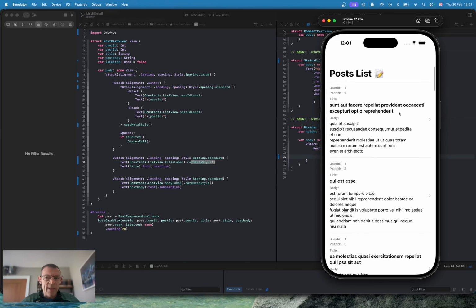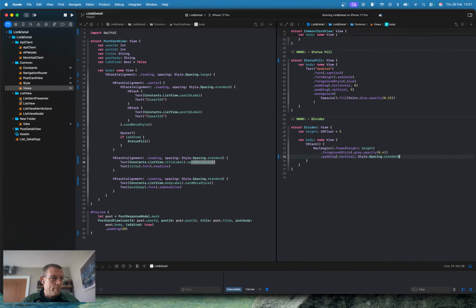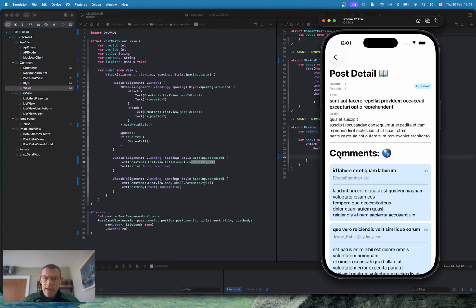Let's jump to the next view. So we get this updated layout as a consequence because we're reusing the card in the post detail view. But now we want to extract this card out of the views common into a separate file, look at it, set up a preview as well, and just add similar labeling to this and similar styling.